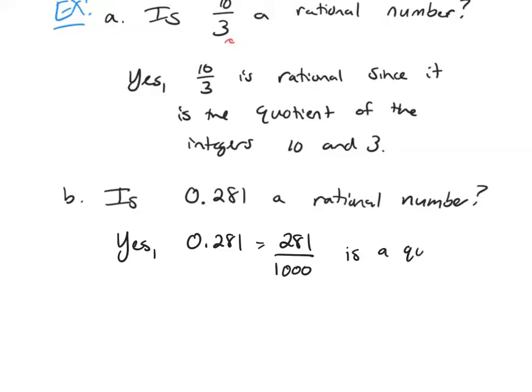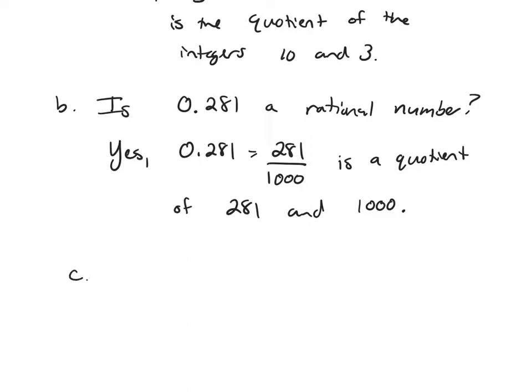It is a quotient of 281 and 1,000. So if you have a terminating decimal, like 0.281, it will be a rational number.